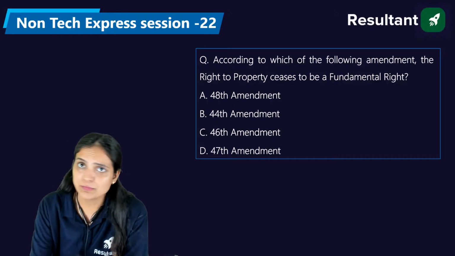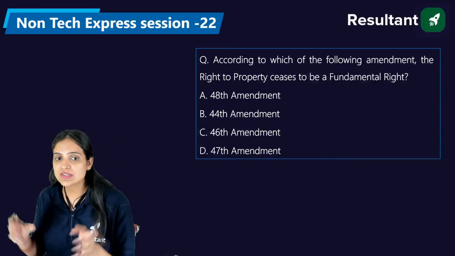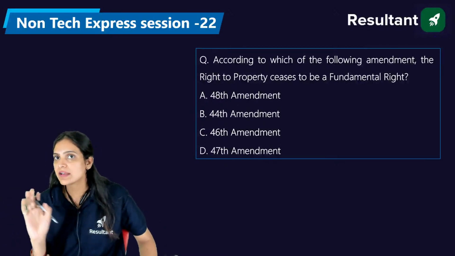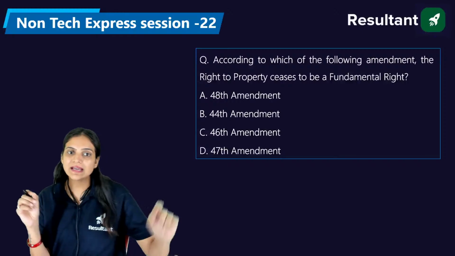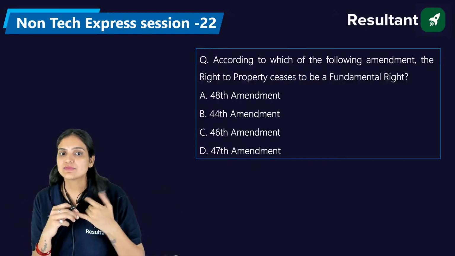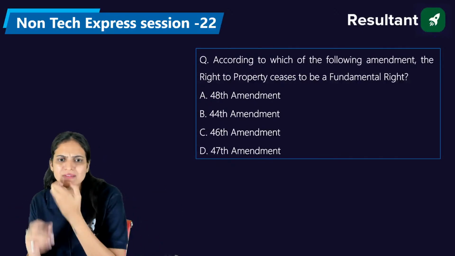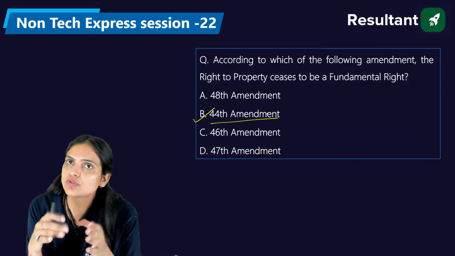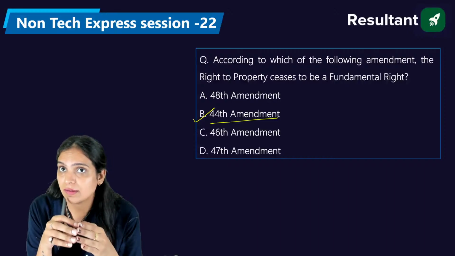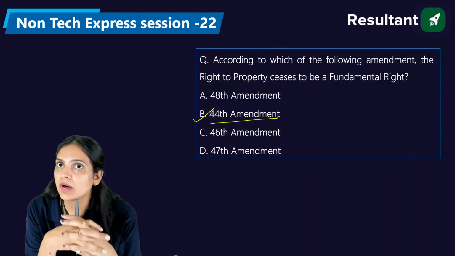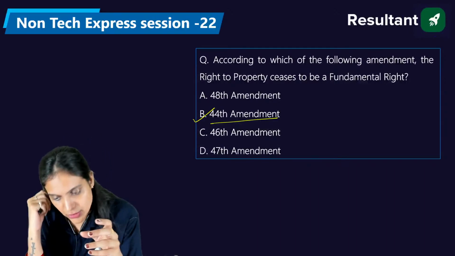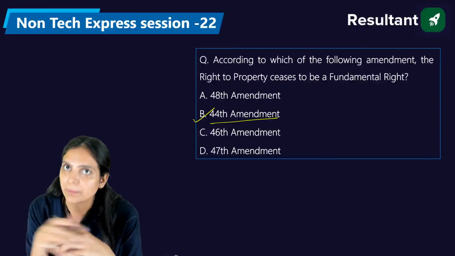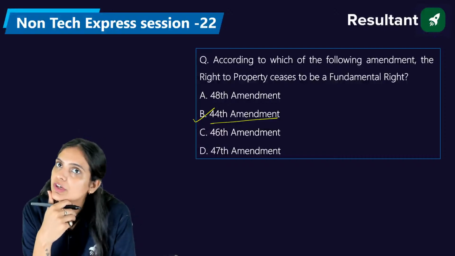Please answer, everyone. Those who are saying, ma'am, why are you not explaining the other constitutional amendments? Remember, not all the constitutional amendments are important, so only the important ones I can highlight for you. Starting from the first amendment, only a few are important for all of us. So the 44th Constitutional Amendment is... Shubhadeep, we have classified fundamental rights in 6 categories. Initially, we had 7. So the right answer is B, that is the 44th Constitutional Amendment.